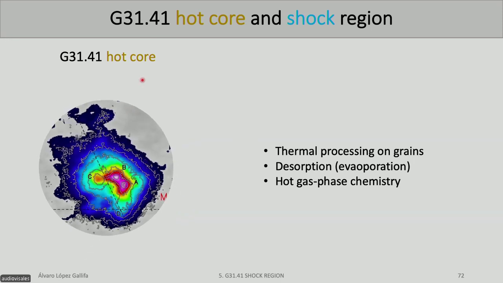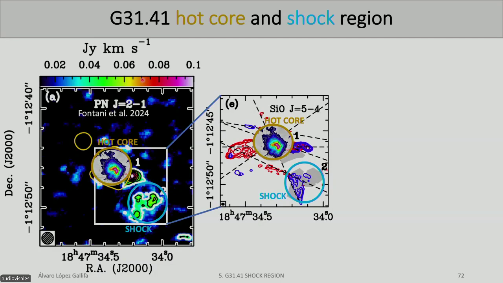But what happens if we zoom out? If we zoom out, we see how there is a shock region, and we know it because PN and SiO are two typical tracers that help us to identify a shock region. And this shock region is special. Why is it special? Because it is connected with the hot core that we studied previously. These black lines mean possible outflows. So these four protostars are creating this outflow, which is directly connected with the shock region.